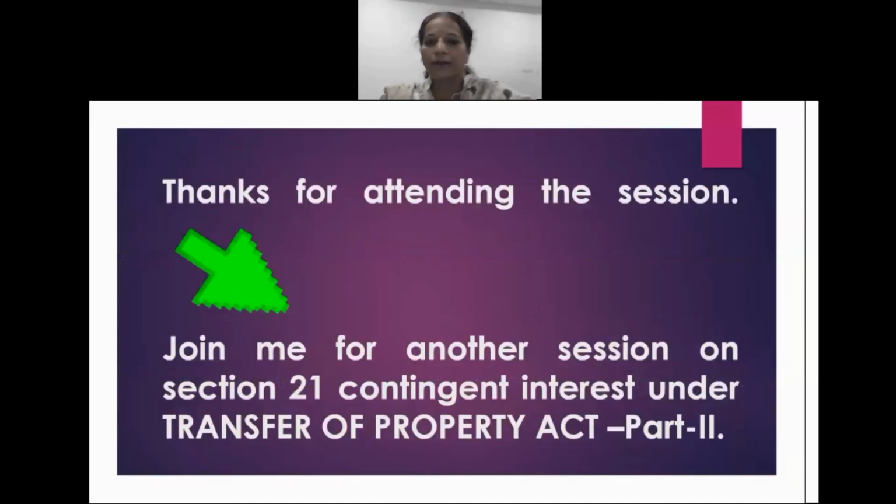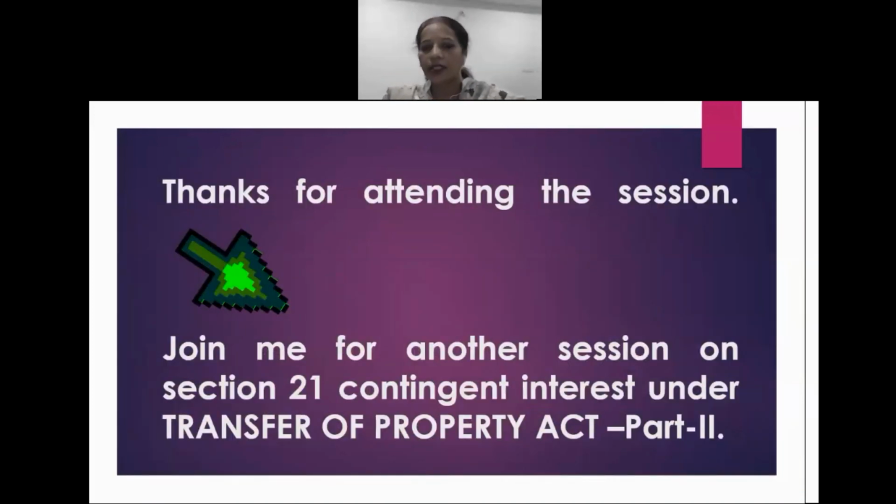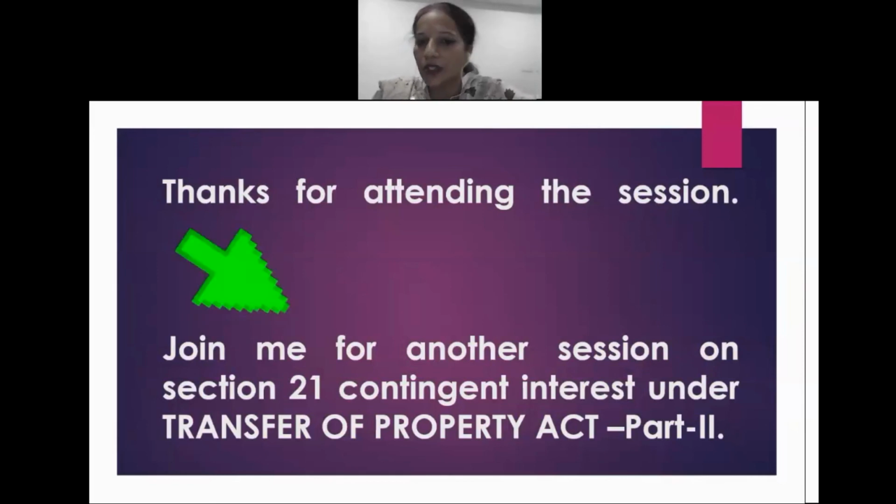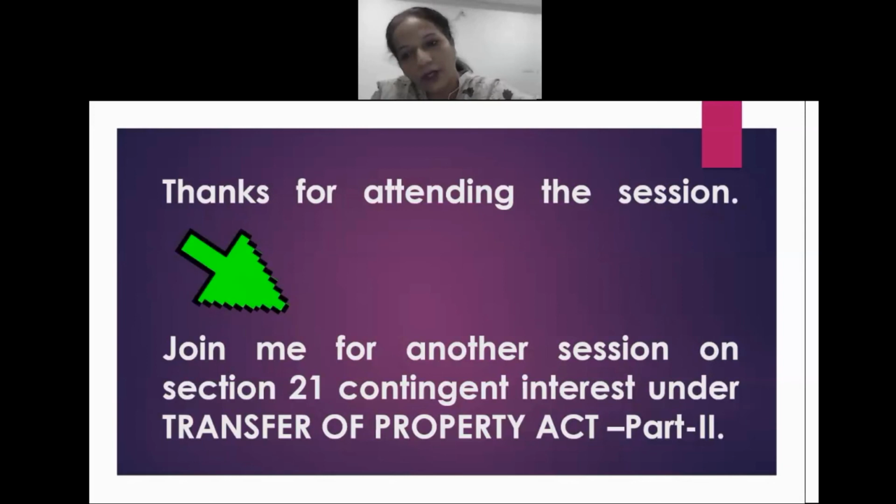Next, we have here completed the vesting of interest. In our next session we'll be dealing with section 21, that is contingent interest under the Transfer of Property Act part 2, and we'll be further dealing with the difference between the vested interest and contingent interest.